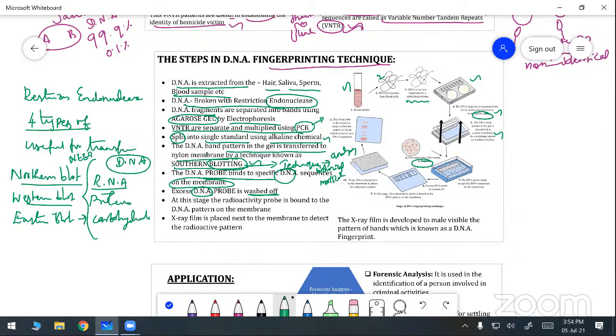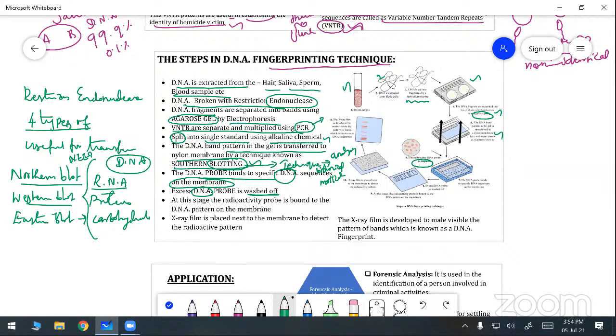Do you understand? First the blood sample, then the extraction of the DNA. Then the DNA is cut into fragments by the enzyme called restriction endonuclease. After that, the fragments are separated into bands by the electrophoresis method in an agarose gel. Then the DNA pattern is transferred to the membrane sheet. Then the radioactive DNA probe is prepared and sent to this DNA part. Some of the radioactive probe is bound, attached on the surface of the membrane to the DNA.